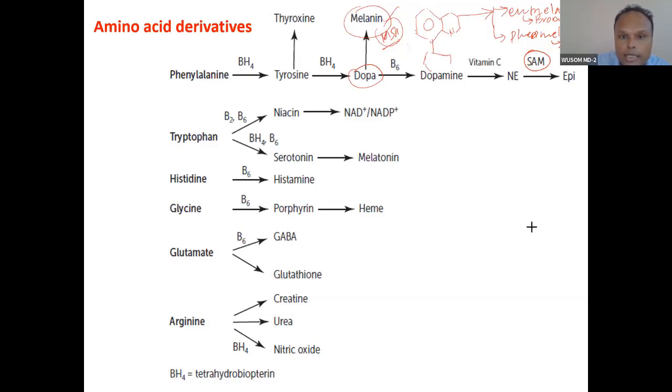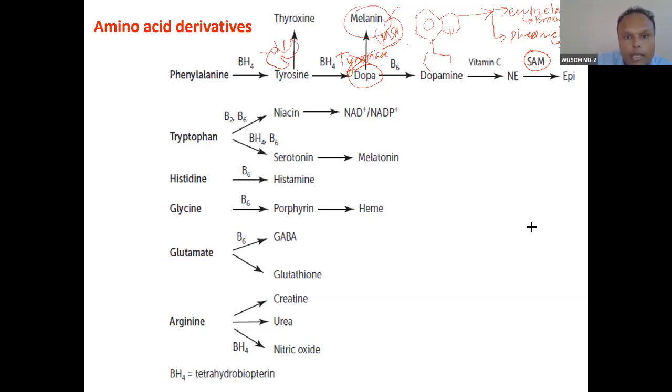Now, what is the enzyme here? Tyrosinase is the first enzyme here. Tyrosinase. So if tyrosinase is deficient, this is albinism, and it is an X-linked recessive disorder, albinism. You will see. Now, thyroxine is actually tyrosine when it is part of thyroglobulin.